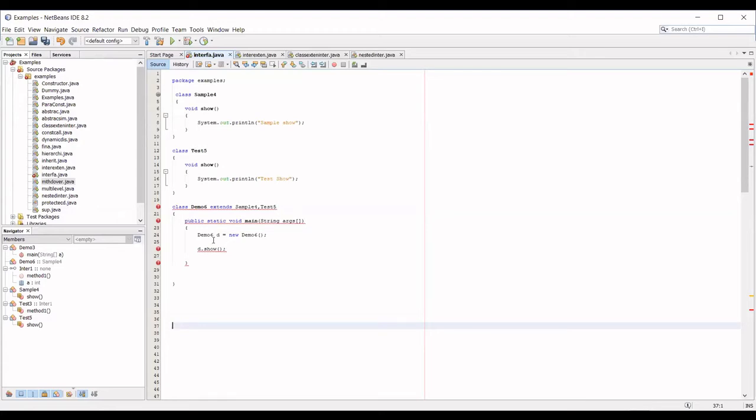When I'm trying to have an object for demo, imagine what will be there inside this. There will be two show methods, one from sample and another one from test. So now if I create an object for this and try to call through the object, which show method will be called?